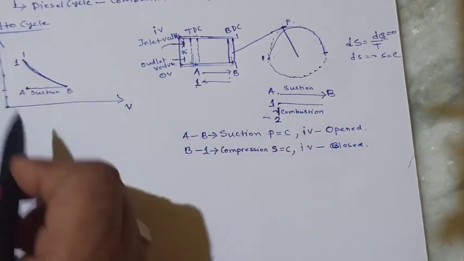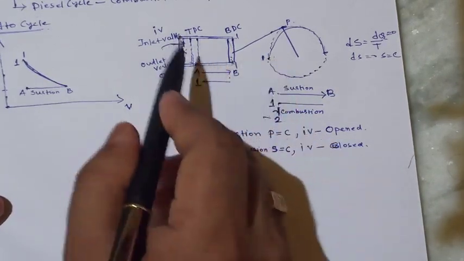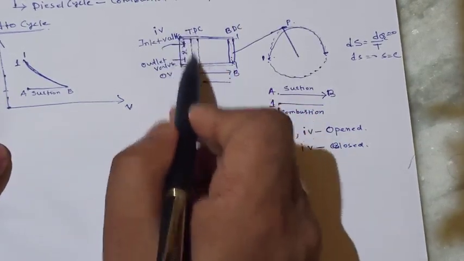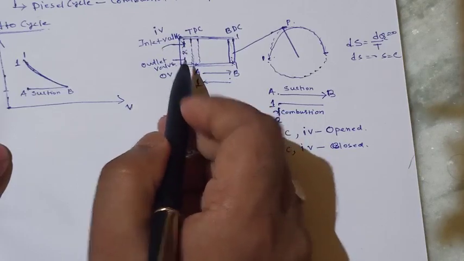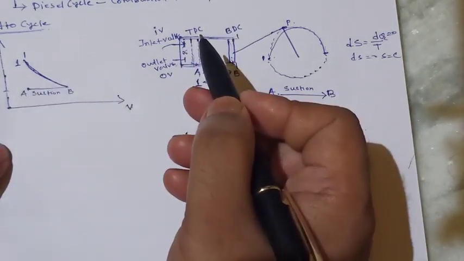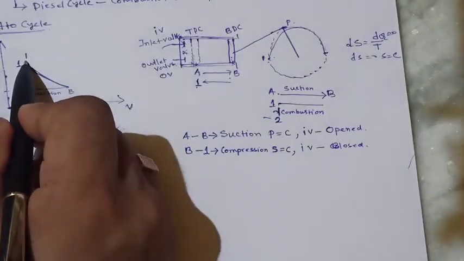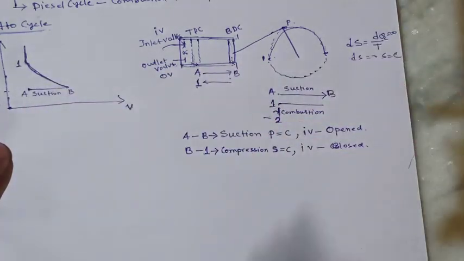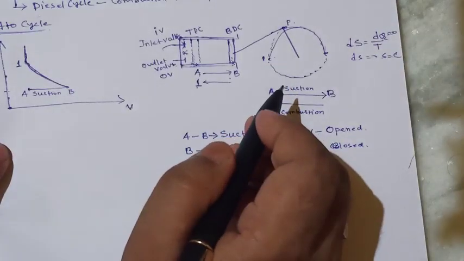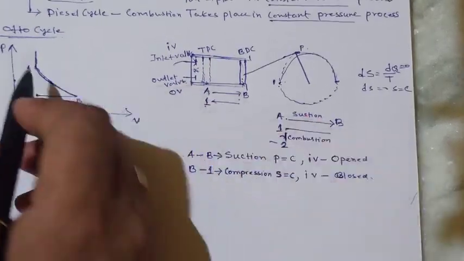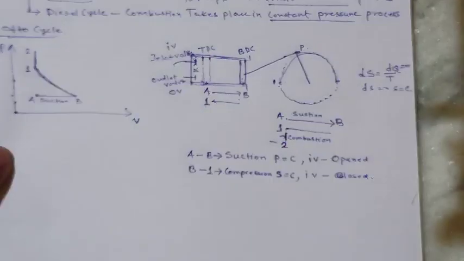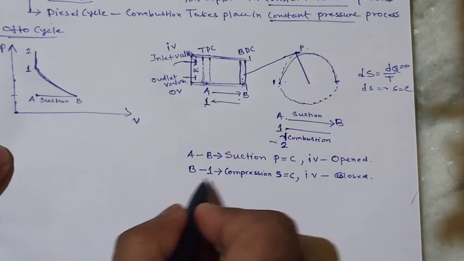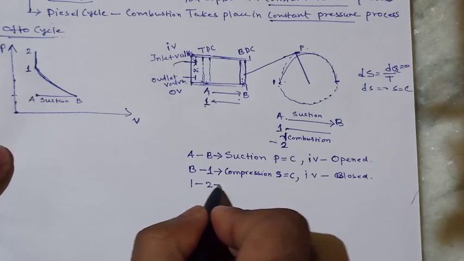Now 1 to 2. As you know, the piston will not move, therefore the pressure will increase and volume will be the same, because the piston is not moving. So pressure is increasing but volume is constant. So in this case we have to draw a line. This line is the constant volume line, because the piston is not moving at that time. So this point is the 2 point. Now I am writing this is 1 to 2.